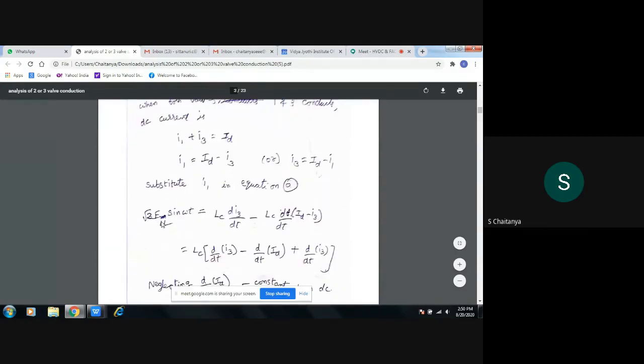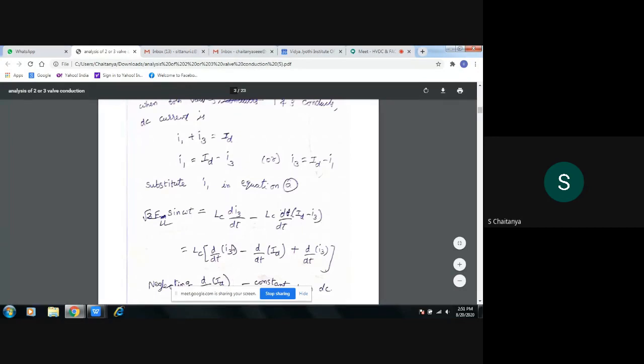That is root 2 of ELL sin omega t is equal to LC di3 by dt minus LC d by dt of, in place of I1, I am taking ID minus I3. You can substitute the I3 value also, but don't substitute both the values, I1 value and I3 value. Any one value you can substitute. Now I am substituting the I1 value.